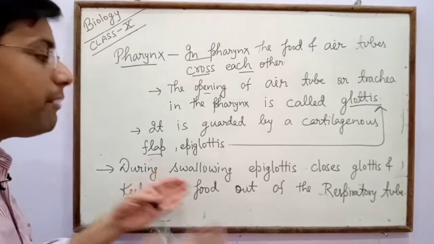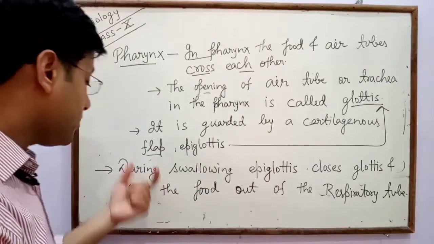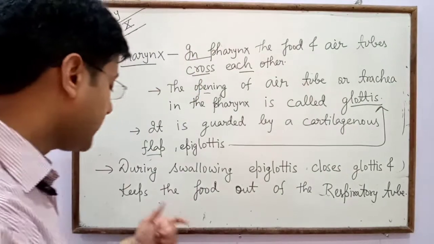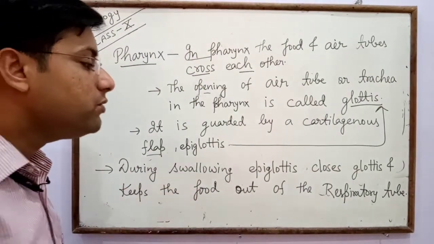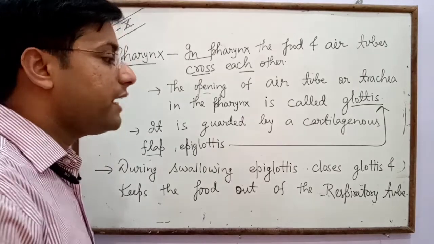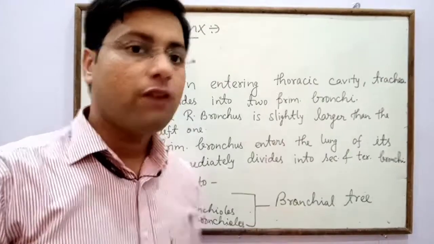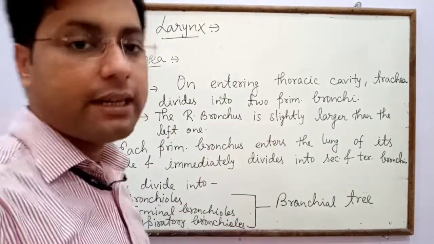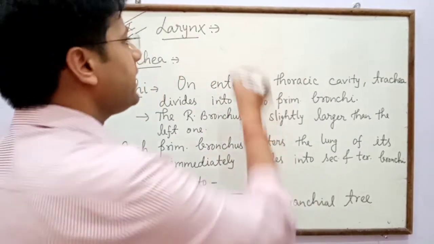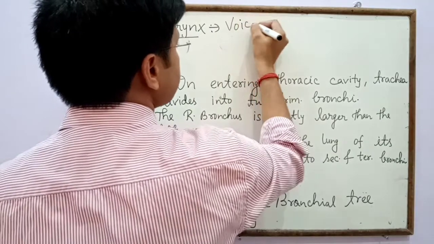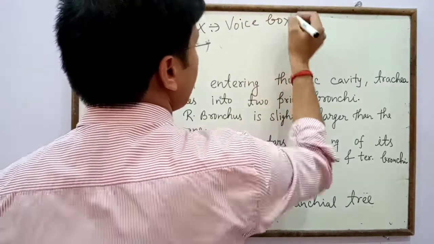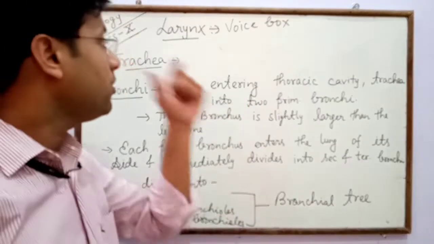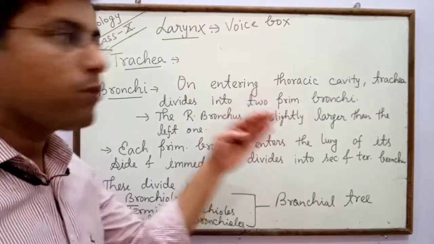That is the main function of the epiglottis. After the pharynx, the air crosses the larynx, which is called the voice box because it contains one pair of vocal cords, and due to vibration, the vocal cords produce voice.